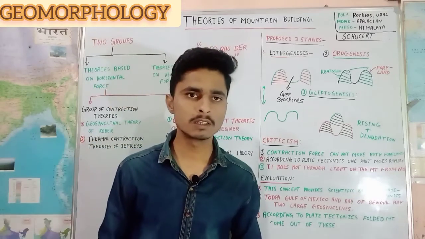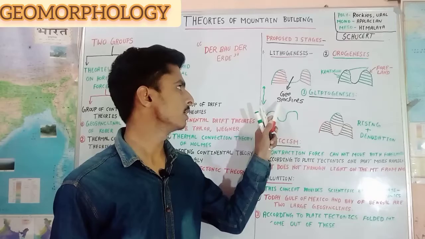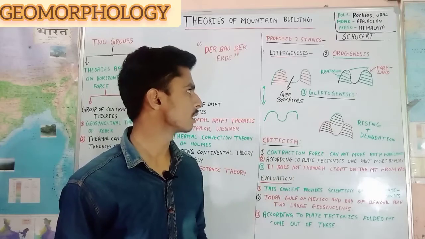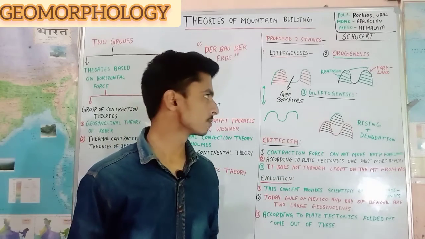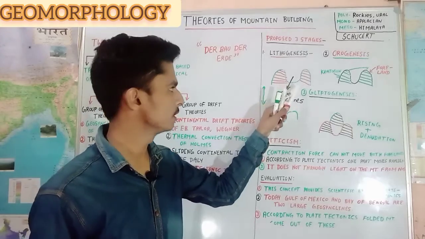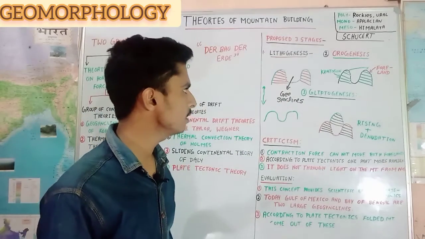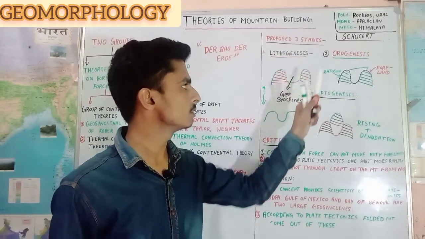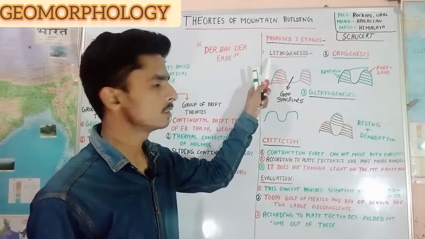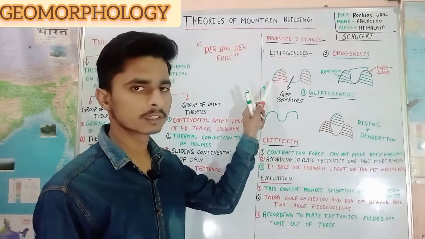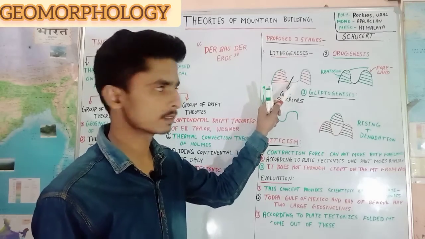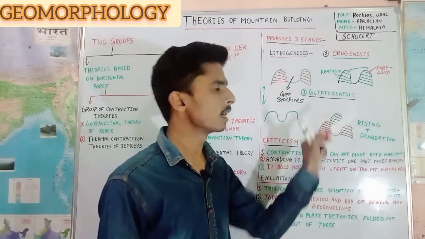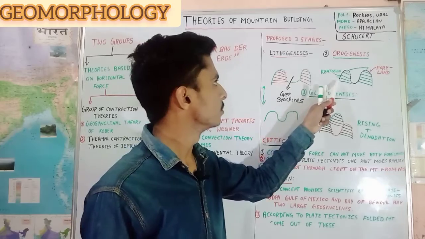What are geosynclines? Geosynclines are long, narrow and elongated depressions. According to Kober, orogenesis of mountains starts from these geosynclines. And Kober proposed three stages. First is lithogenesis, second is orogenesis, and third is glyptogenesis. What is the stage of lithogenesis? In this stage, formation of geosynclines starts due to cooling, and in the second stage, orogenesis, the